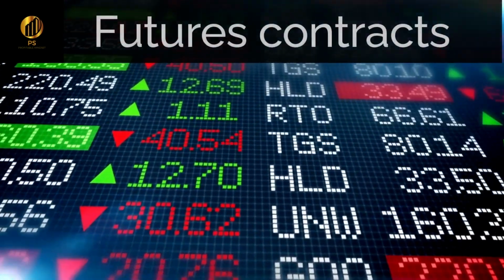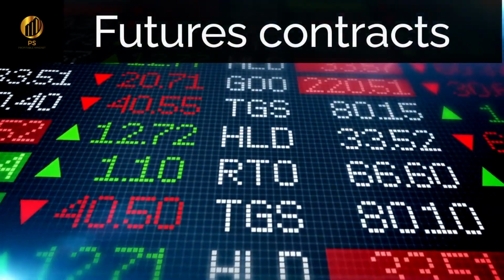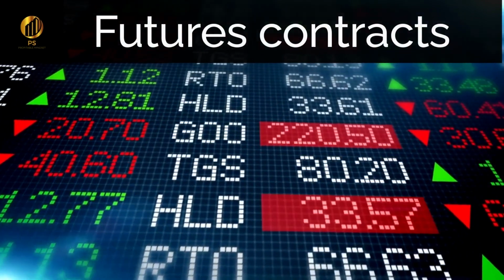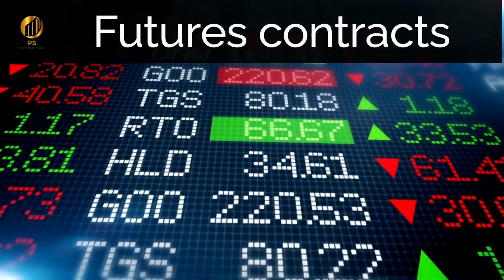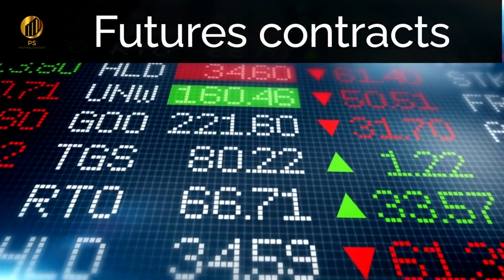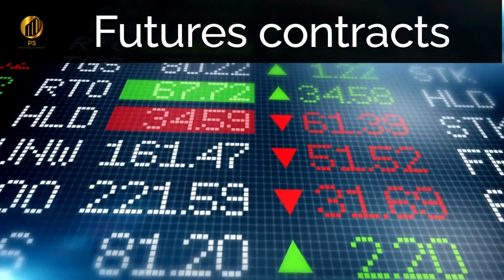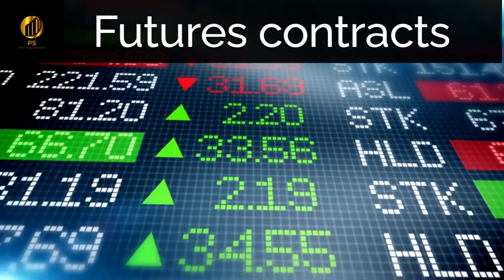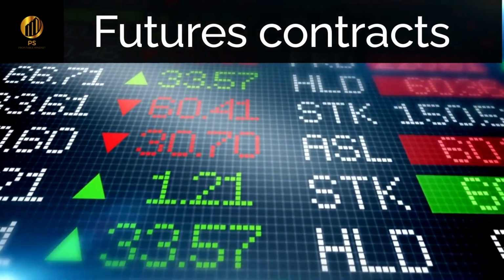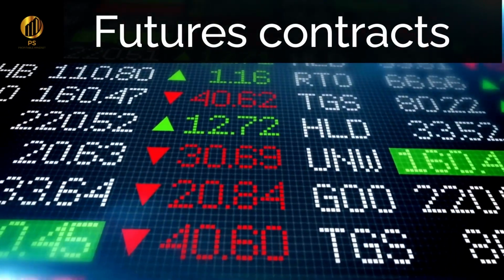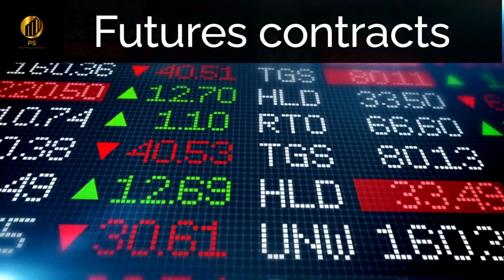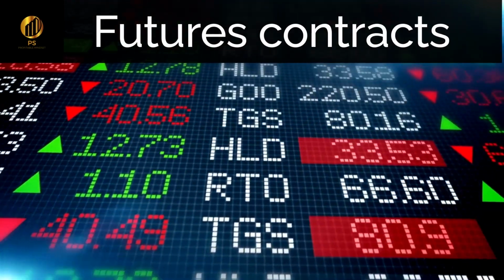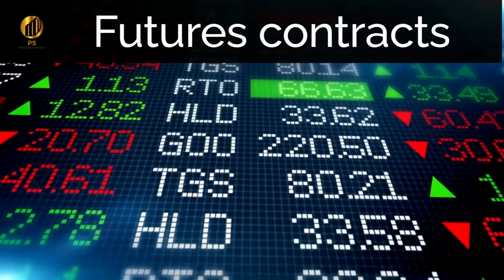Futures contracts are agreements to buy or sell a specific quantity of an underlying asset, such as commodities, stocks, or currencies, at a specific price on a specific date in the future. Futures contracts are standardized and traded on exchanges, such as the Chicago Mercantile Exchange, CME, or the Intercontinental Exchange, ICE, and can be used for both speculative and hedging purposes.